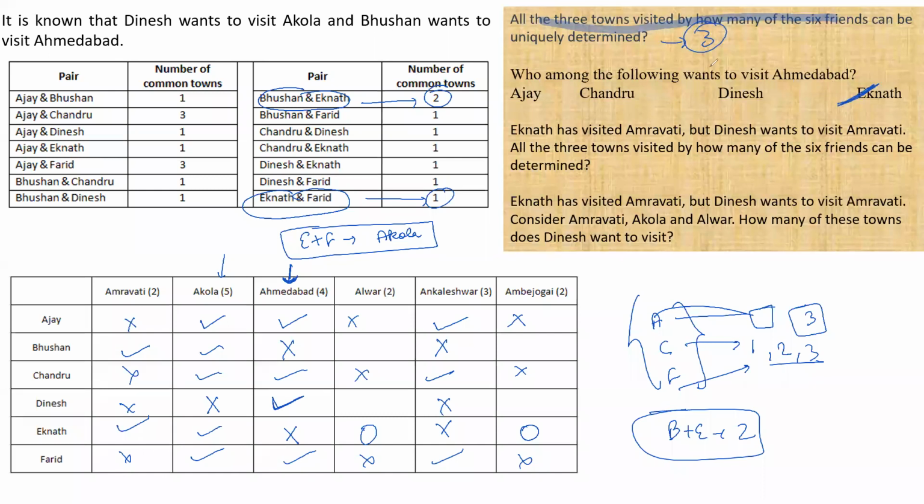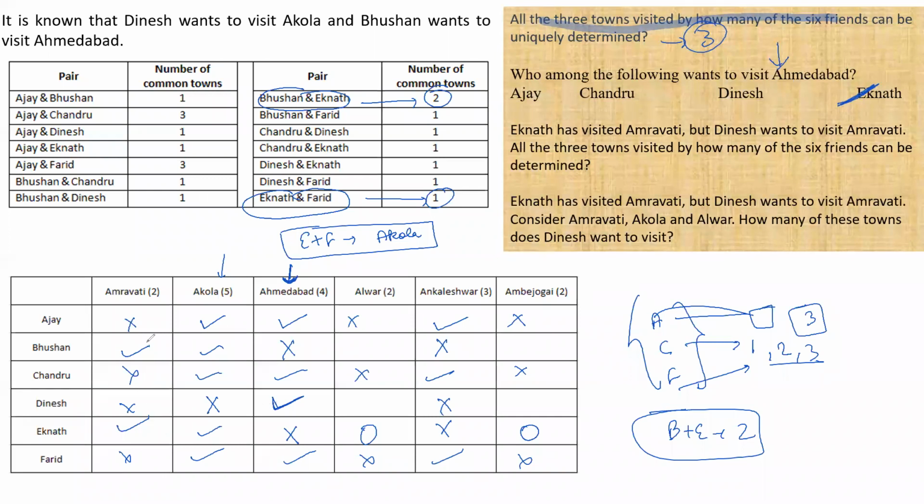The second question asked was, who among the following wants to visit Ahmedabad? अहमदाबाद कौन जाना चाहेगा जो अभी तक नहीं गया होगा? Who has not gone to Ahmedabad yet? Ahmedabad is not visited by Bhushan and Eknath. So Bhushan and Eknath can want to visit Ahmedabad. Eknath is in the options, so Eknath is the right choice. Is it clear?